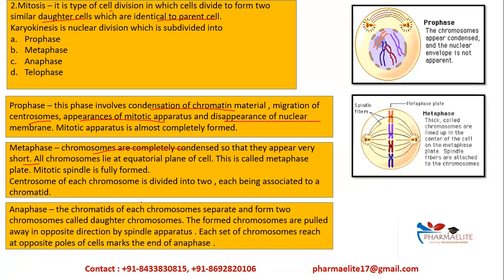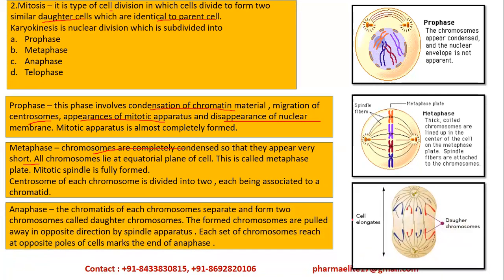Anaphase. The chromatids of each chromosome will separate and form two chromosomes which are called daughter chromosomes. So these are the chromatids, which are individual thread-like strands formed from the chromosomes, and they separate. And these formed chromatids are called daughter chromosomes. See, this is one part of it and the other. Both move to the opposite poles of each other. That is, one moves this side, one moves this side. And so they are called daughter chromosomes. This is what occurs in anaphase.